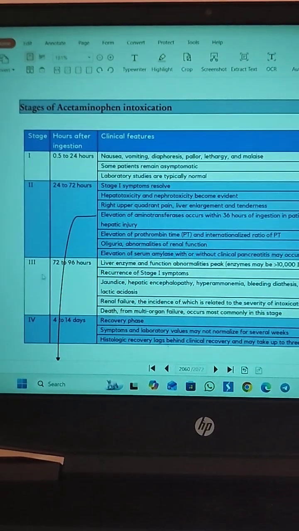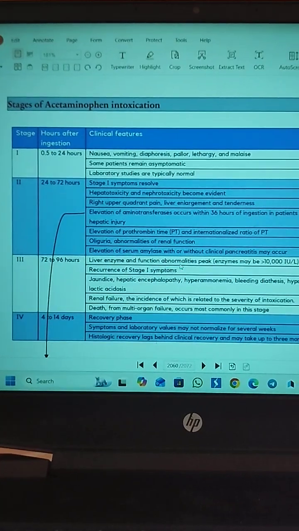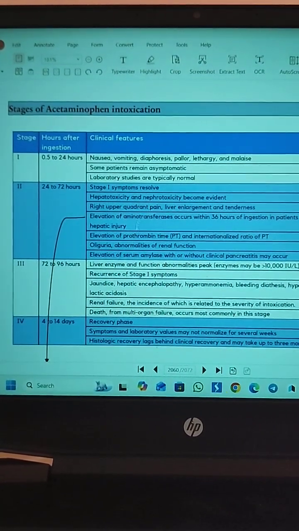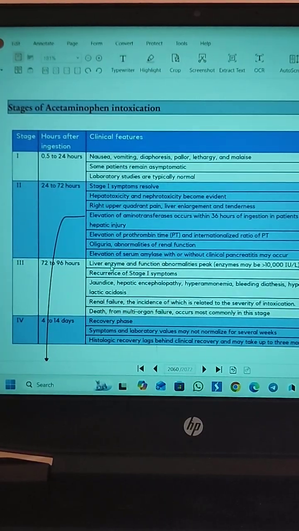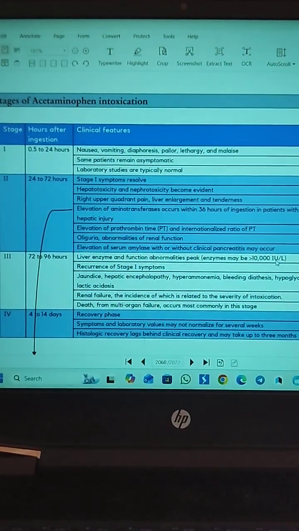And next is the third stage. In the third stage, that is from 72 to 96 hours, the liver enzymes and function abnormalities become peak. The abnormality started in stage 2, and in stage 3 these abnormalities peak. That is why we look at the enzymes here. Now the enzymes are greater than 10,000 international units per liter.